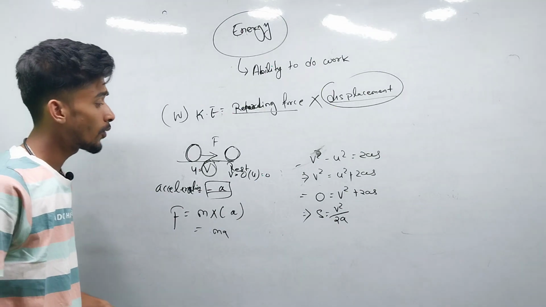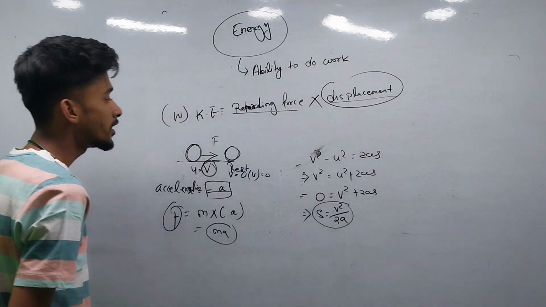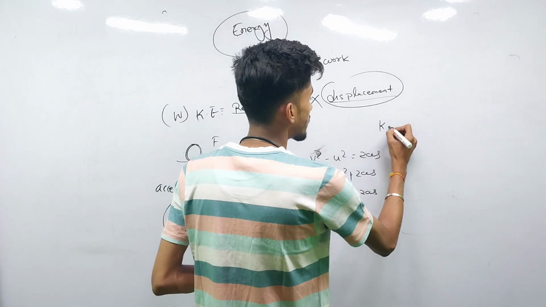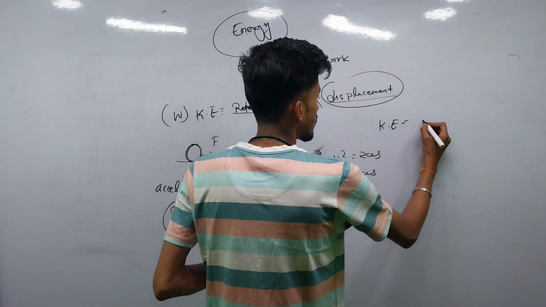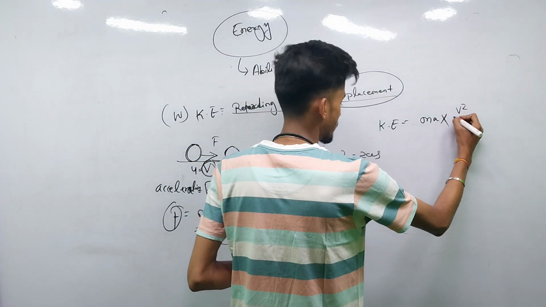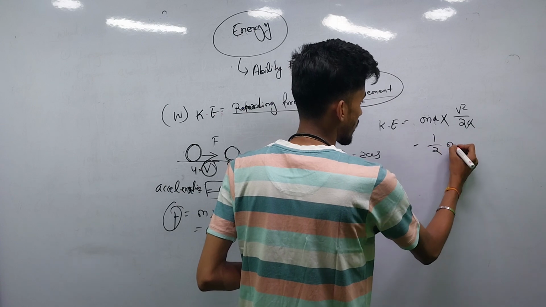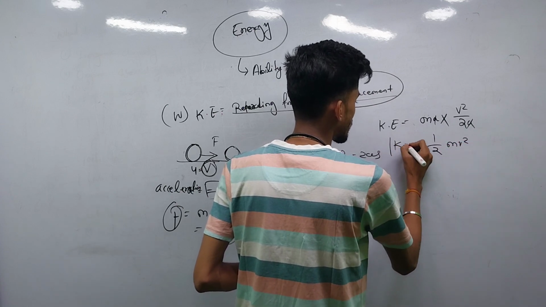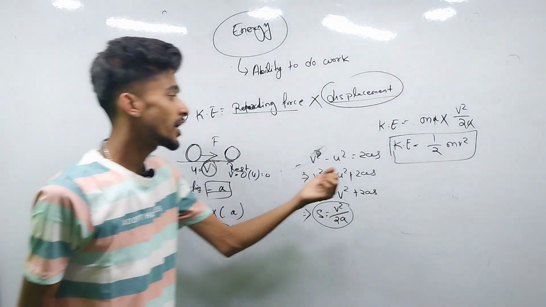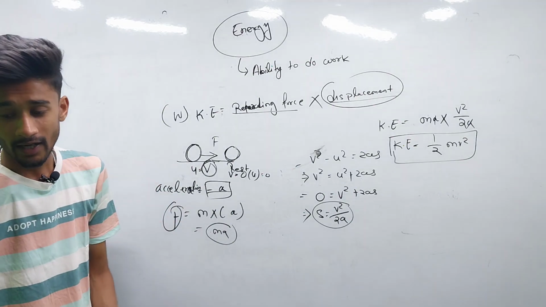So simply we have obtained the value of force, that is mass into acceleration, and s equals v square by 2a. Now we have to obtain the value of kinetic energy. Kinetic energy will be the retarding force, mass into acceleration, times the displacement v square by 2a. Cancelling a, that is half mv square. That is the expression of the kinetic energy. The expression of the potential energy we obtained was mgh, and the expression of the kinetic energy will be half mv square.